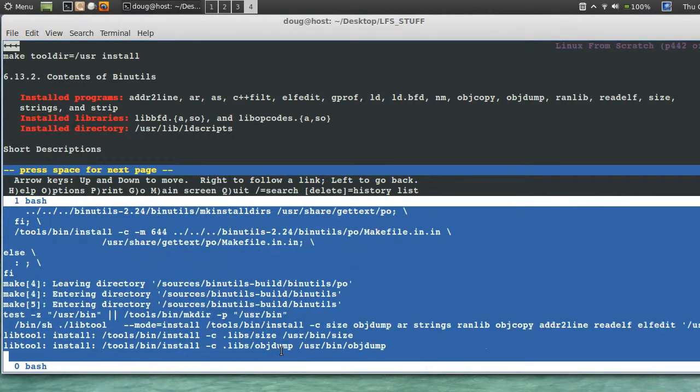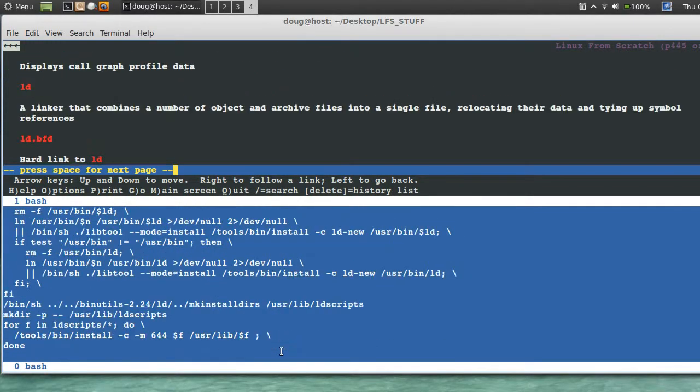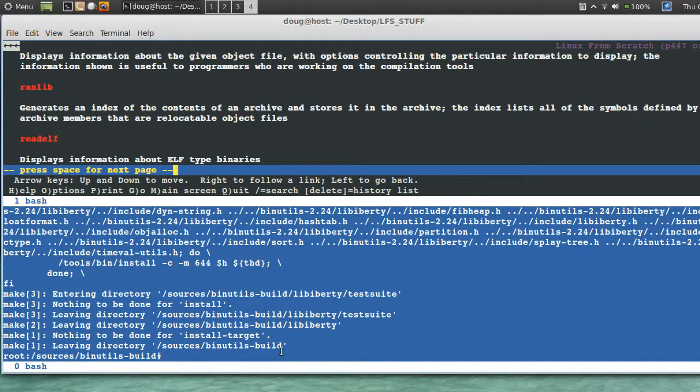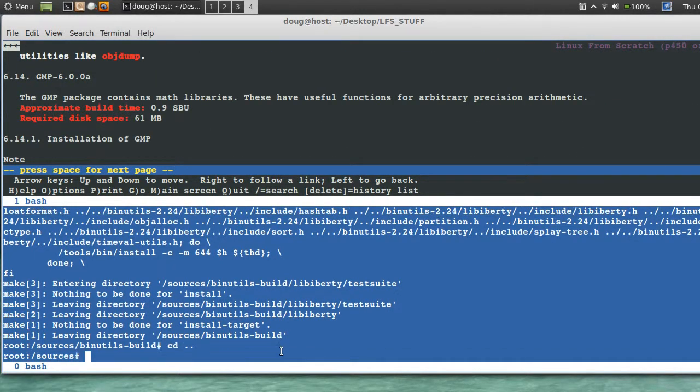Okay. Binutils. Binutils is done. Forever. So, let's jump back up where we will remove the Binutils build and extract a package.